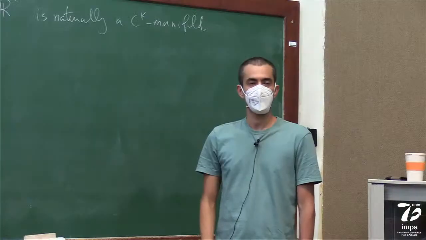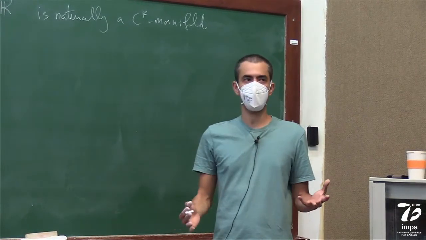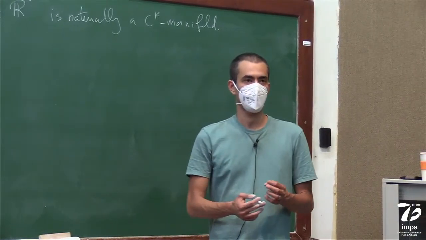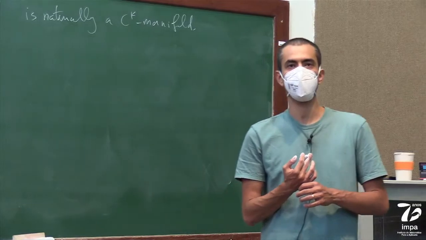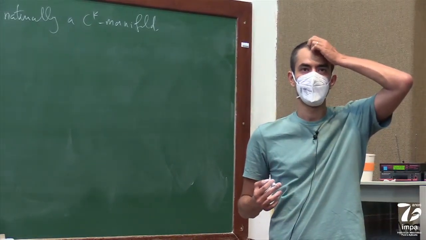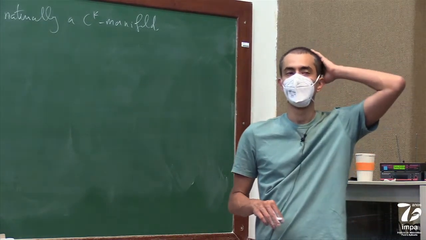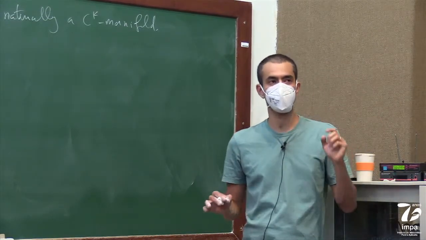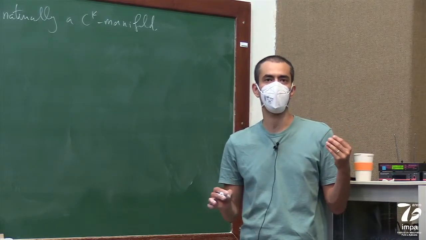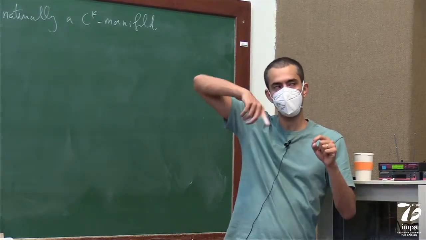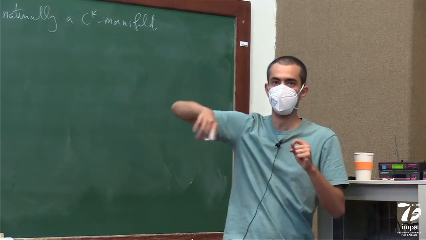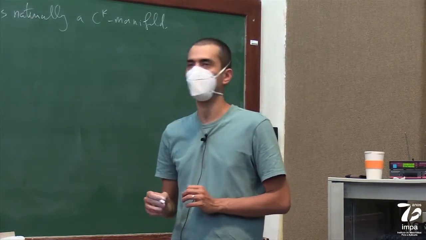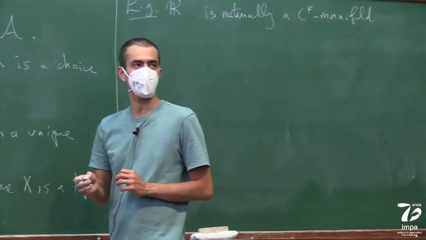Whether it's possible to change the CK differentiable structure to not the canonical one, but another one, is a much more subtle question, and it's possible in higher dimensions. But it's very technical. Basically, you take a homeomorphism for every open set into something else where this homeomorphism is not smooth anymore, but when you look at the transition functions of these other charts, they are all smooth. That's possible, but it's very subtle, so I'm not going to talk about that right now. It's a little too advanced for this course.